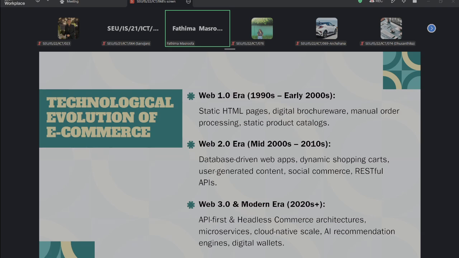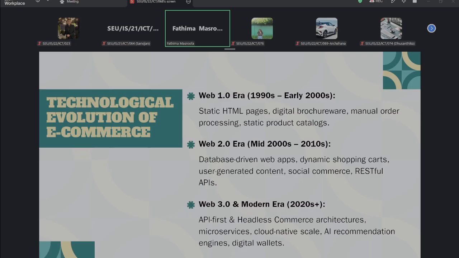And when you take Web 2.0, it is the mid 2000s to 2010s, and it introduced database driven applications, dynamic shopping carts, user generated content, social commerce and RESTful APIs. Database driven applications mean that instead of showing the same static page to everyone, the website can retrieve information from the database. That is what we call database driven web applications, right?